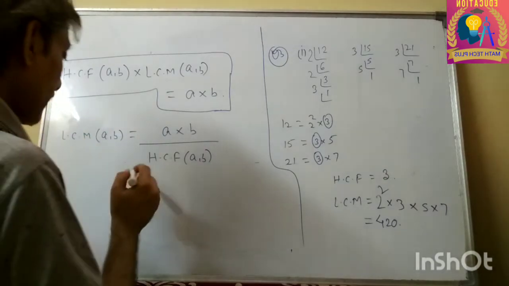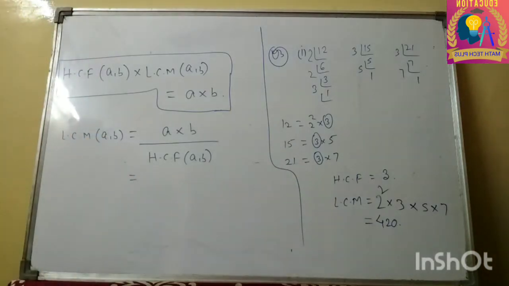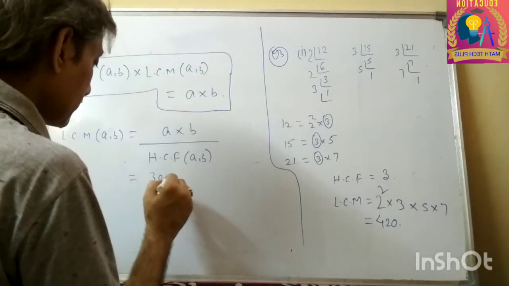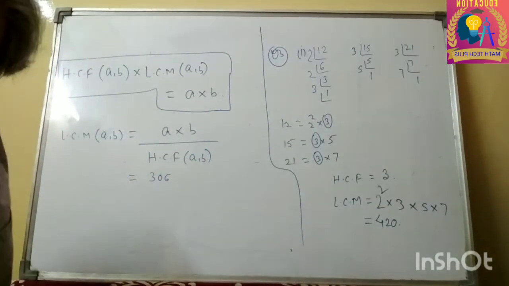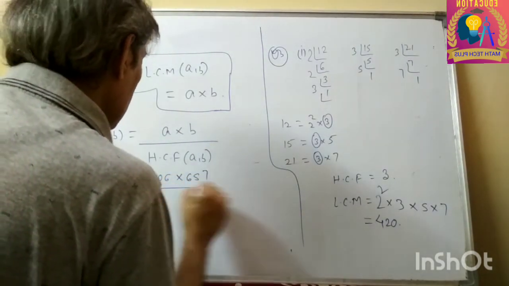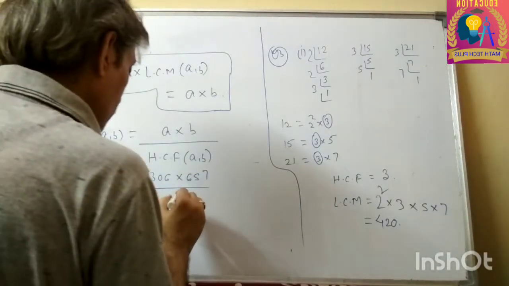Now put the values. Now we have the numbers. Numbers are 306 and 657. So into 657. And HCF is given to be 9.